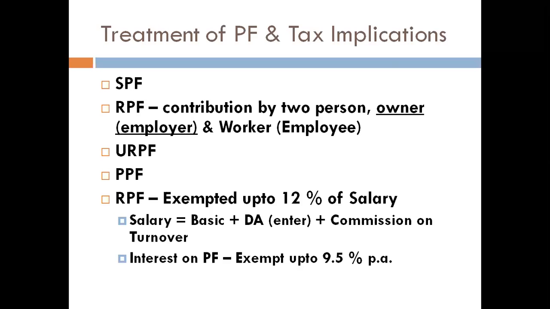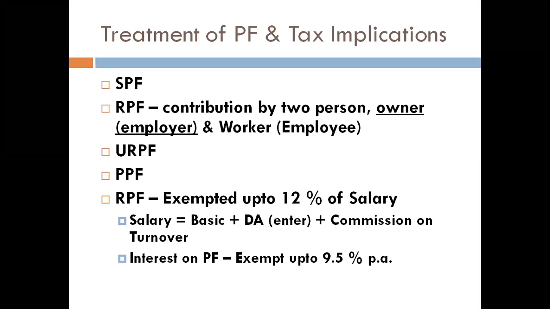So that means recognized provident fund, RPF. This RPF means a contribution by two persons, a certain percentage, a certain rate, by the employer and also the employee. So now we have to take the employer contributions. There is a restriction on the employer contribution to the RPF. The employer contribution is exempted up to 12% of the salary of the employee. If the amount is above that, it is taxable; up to 12% of the salary, it is exempted.